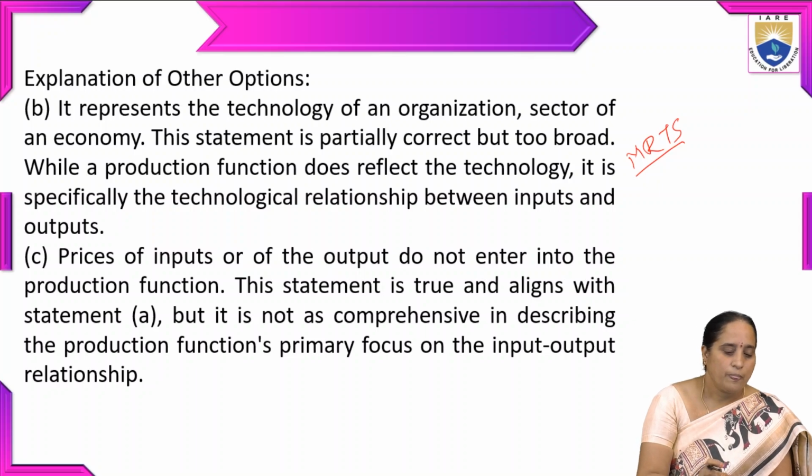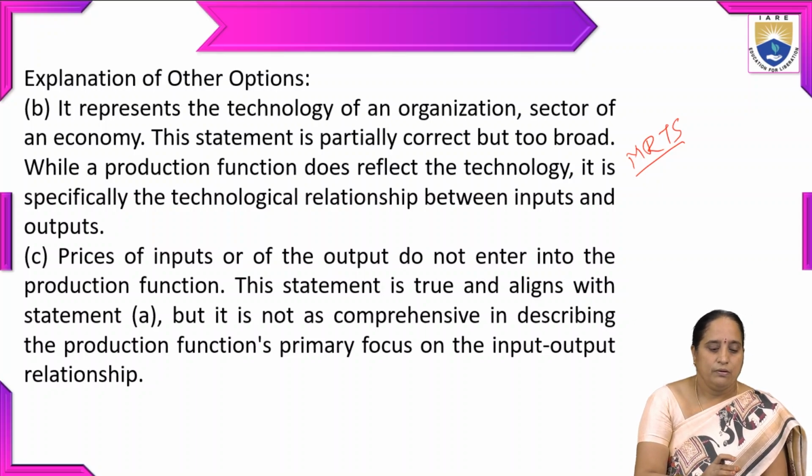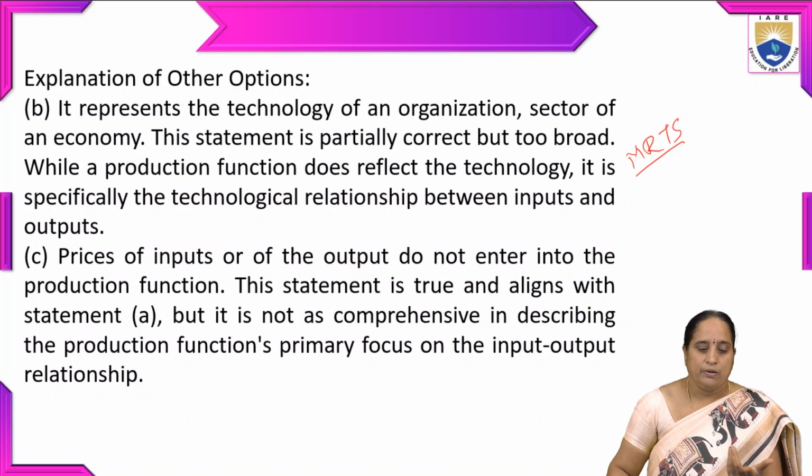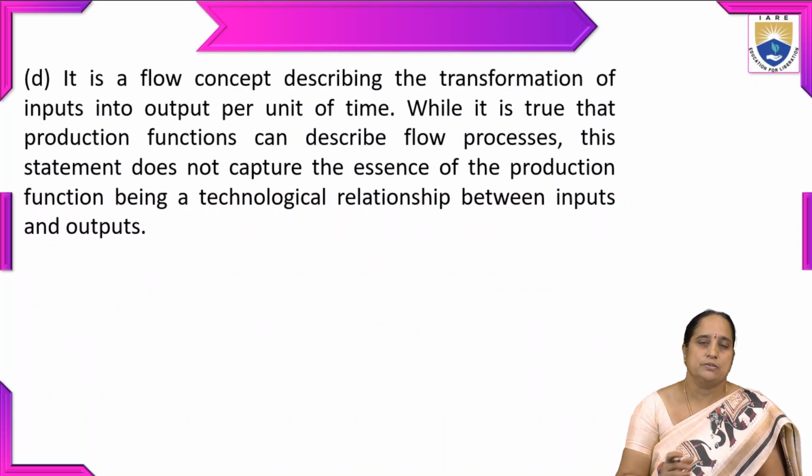Coming to the third one, prices of inputs or of the output do not enter into the production function. This statement is true and aligns with the first statement, but it is not as comprehensive in describing the production function's primary focus, that is the input-output relationship. If you observe here, it does not show the true relationship between input and output functions.